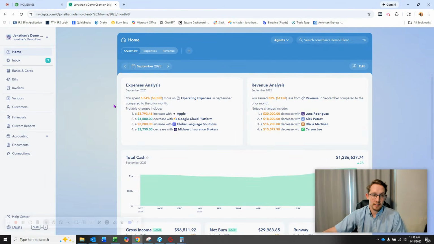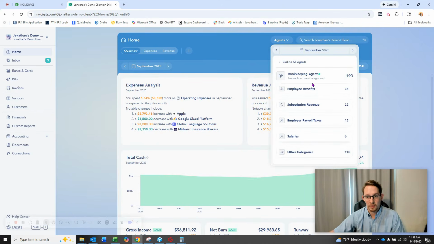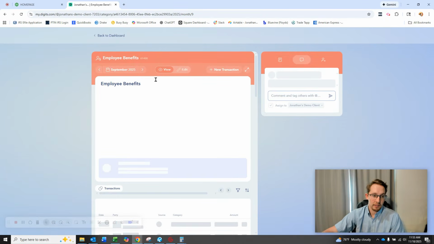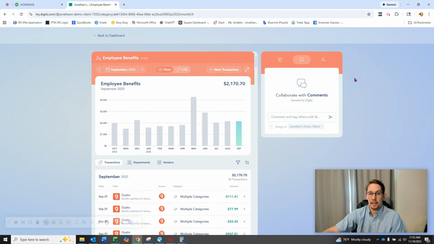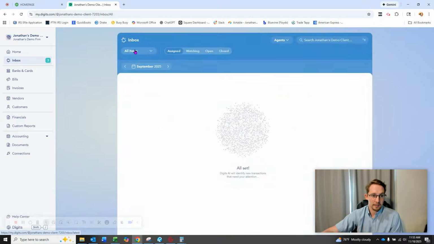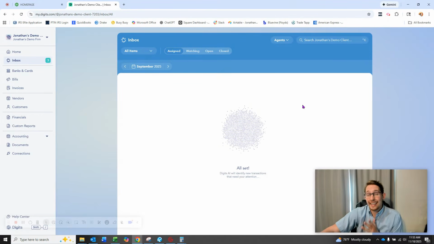Digits is different because it was built with AI at the core. And so these agentic AIs are always going to be building out these transactions. And if there's a key call out where the agentic AI says, I'm not sure what this is for, it'll bubble it up to the surface. It's an exception. You can go over here to your inbox, which I have cleaned out, and you say, okay, what's for review? And that's it. It'll book like 95% of those transactions on your behalf.